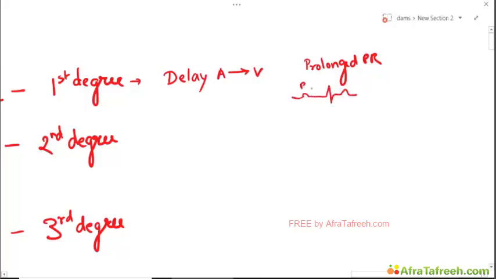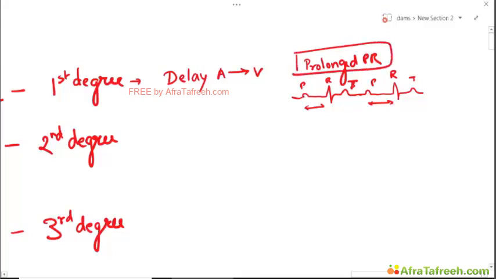So now we have this. This is P. PR is prolonged. Then there is QRS and then there is T, and the cycle repeats. We have P, prolonged PR, QRS, T. Having noted this, this only has a prolonged PR. All the P waves are transmitted down to the ventricles, all the impulses. So every P is followed by a QRS.